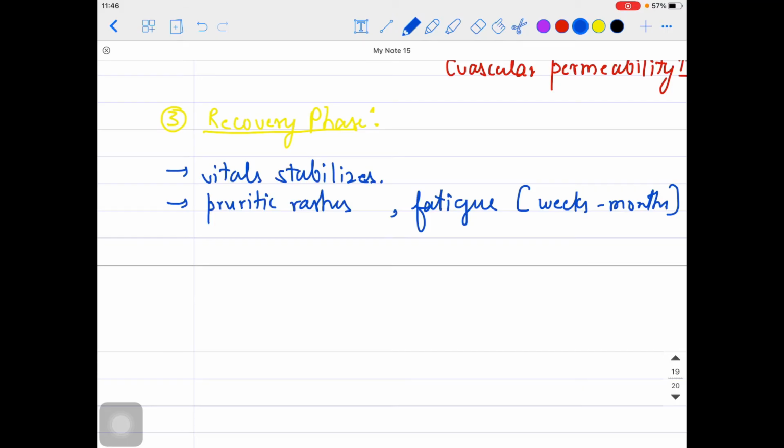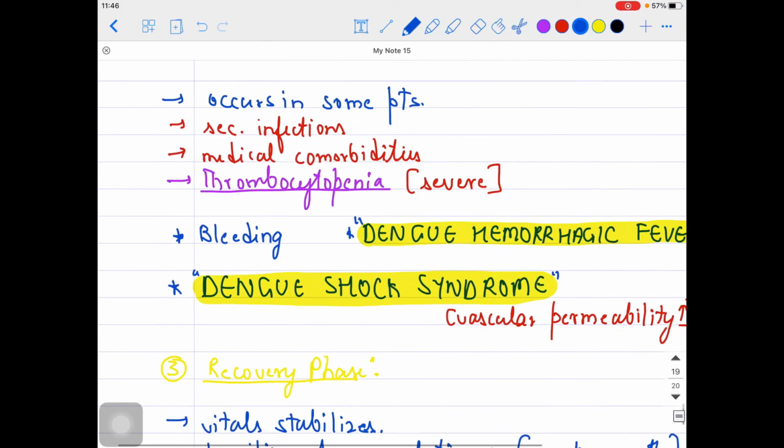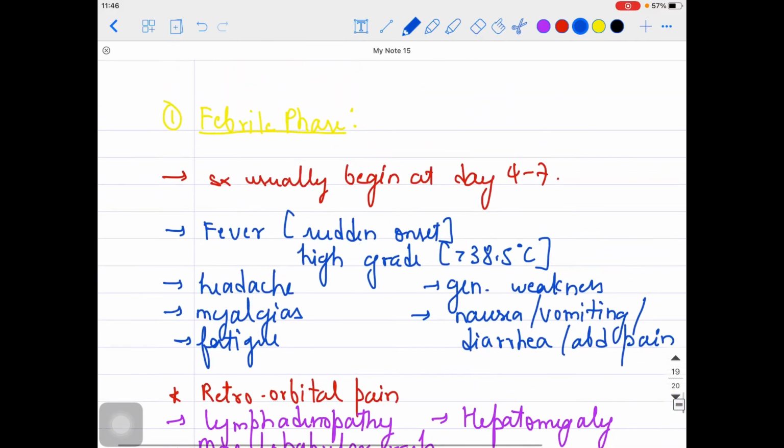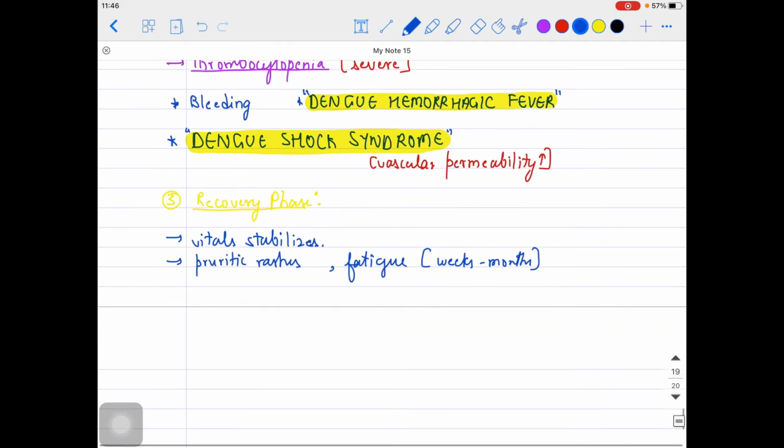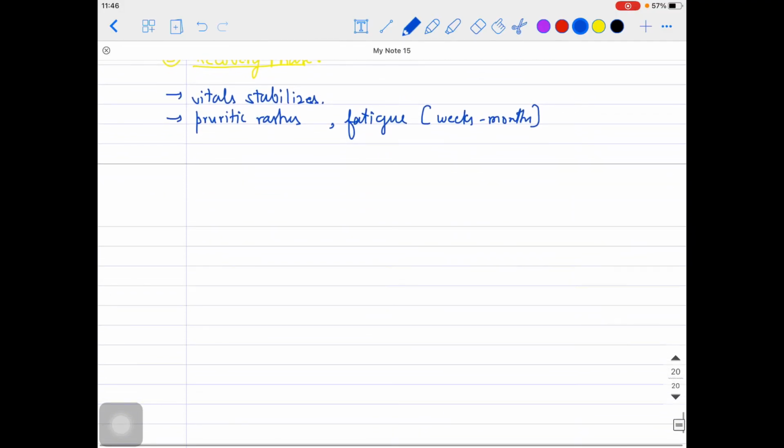So now we have talked about these three phases of presentation: the febrile phase, the critical phase, and the recovery phase. Now I am coming to the diagnostic part. How will you make the diagnosis of such patients? Very important. Nothing special over here.